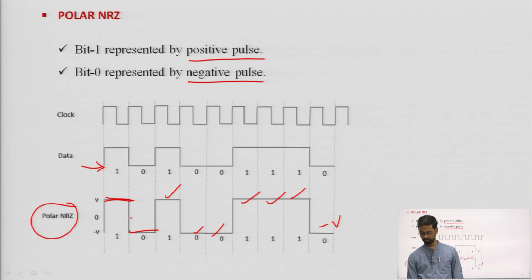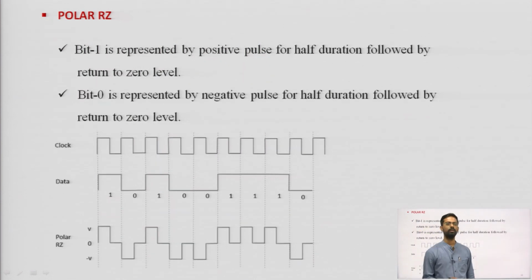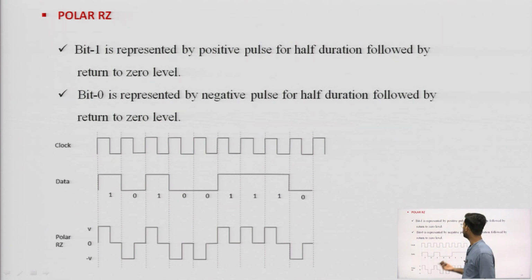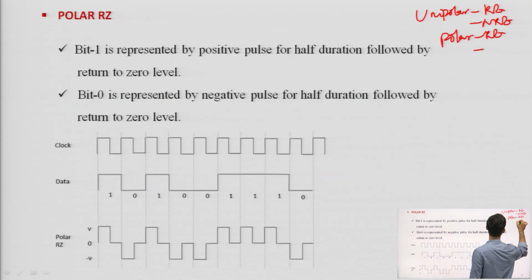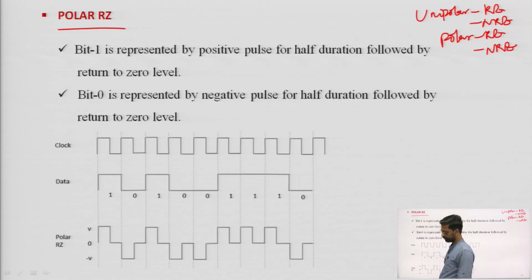Similarly we can see what polar RZ form is. Before, we saw unipolar RZ and NRZ, similarly polar RZ and NRZ. Now it is polar RZ form. Bit 1 is represented by a positive pulse for half duration.